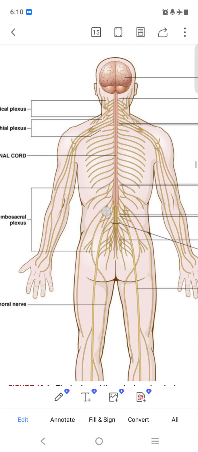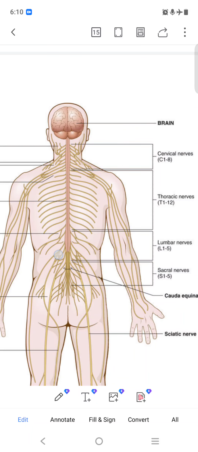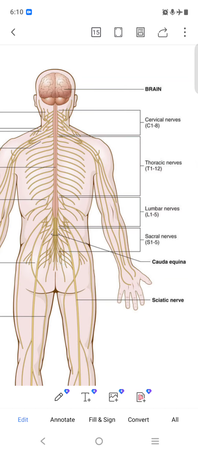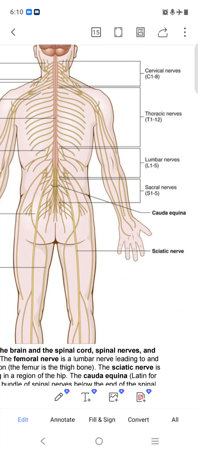So here, this is the brain, our top. We know that there are cervical, thoracic, lumbar, sacrum, and coccyx. The cervical levels are C1 to C8, it is 7 levels. Thoracic is 1 to 12. Lumbar is 1 to 5. Sacrum is 1 to 5, and coccyx is the last.